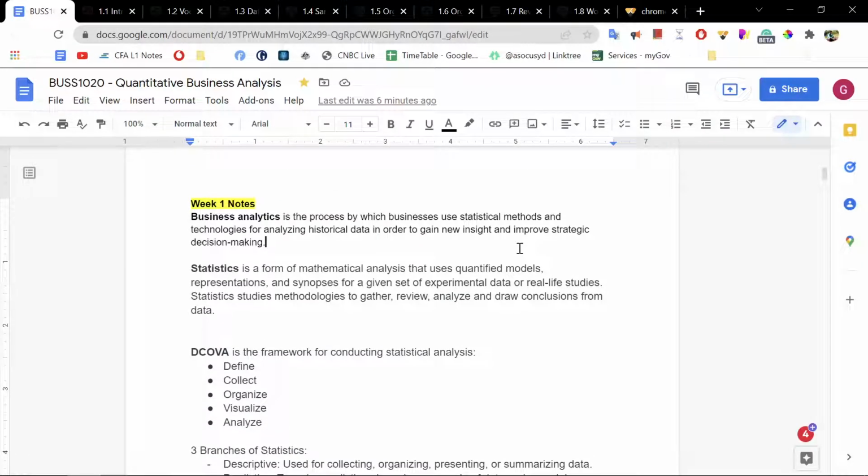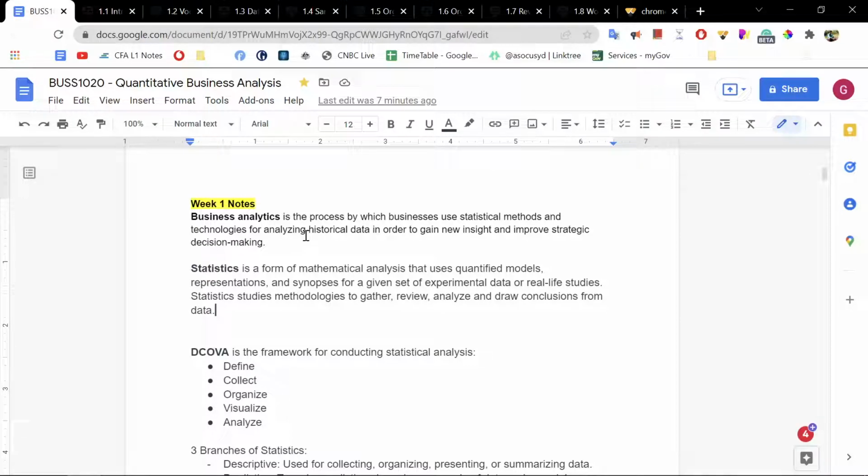In order to make informed and accurate decisions, they have to do a business analysis. They have to analyze these statistics. Statistics comes in a lot of forms, but the definition of statistics is a form of mathematical analysis that uses quantified models, representations, and symbols for a given set of experimental data or real life studies. So statistics studies methodologies to gather, review, analyze, and draw conclusions from data. That's just a brief understanding of statistics.